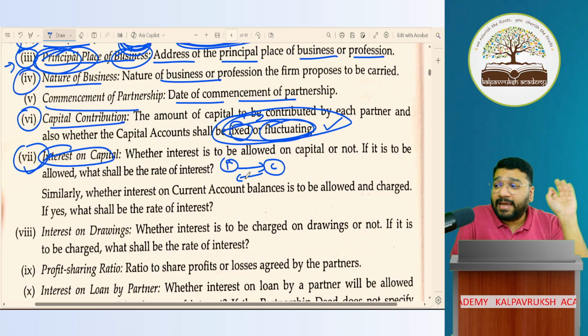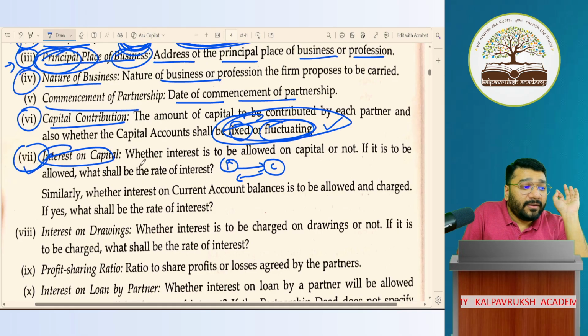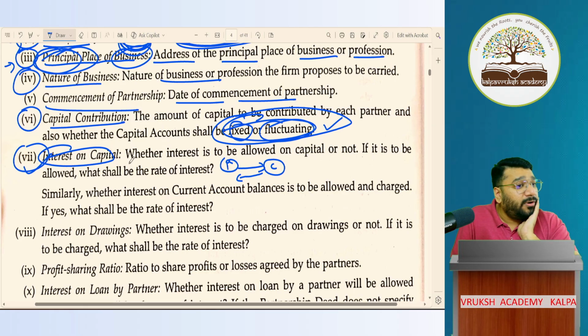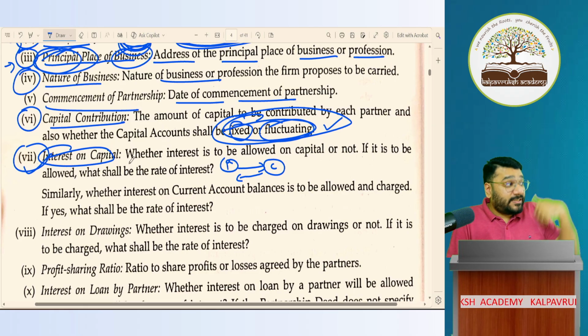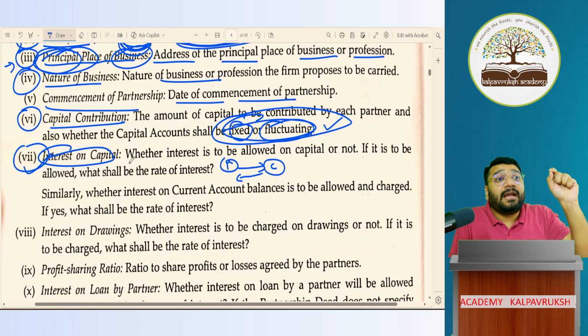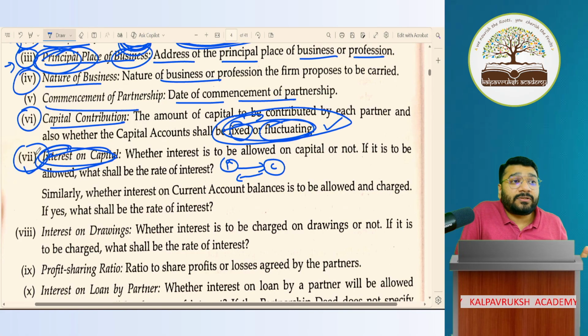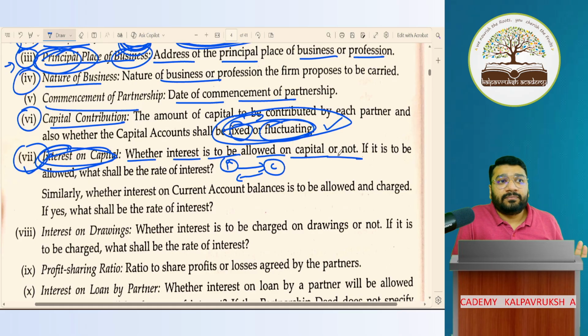Listen to me one more time very carefully. This point says that if a partner is contributing the capital to the firm and if he's expecting interest from the firm, better get that point documented in the partnership deed under the interest on capital clause. Whether interest is to be allowed on capital or not, that is, whether the firm should pay interest on capital, capture it.